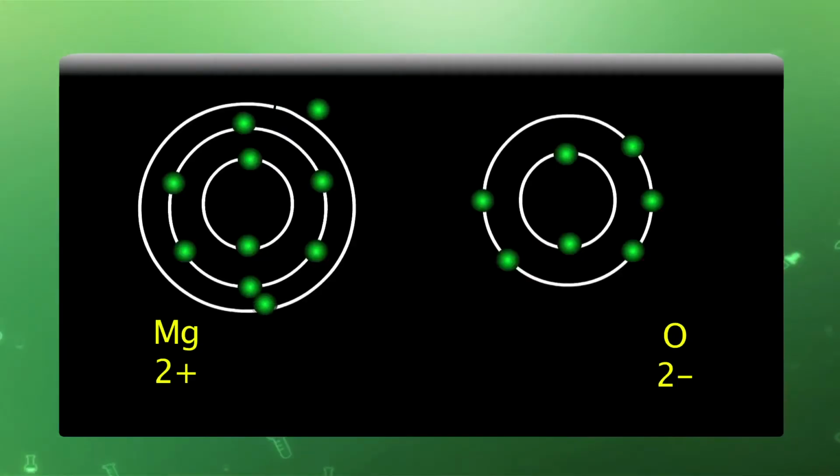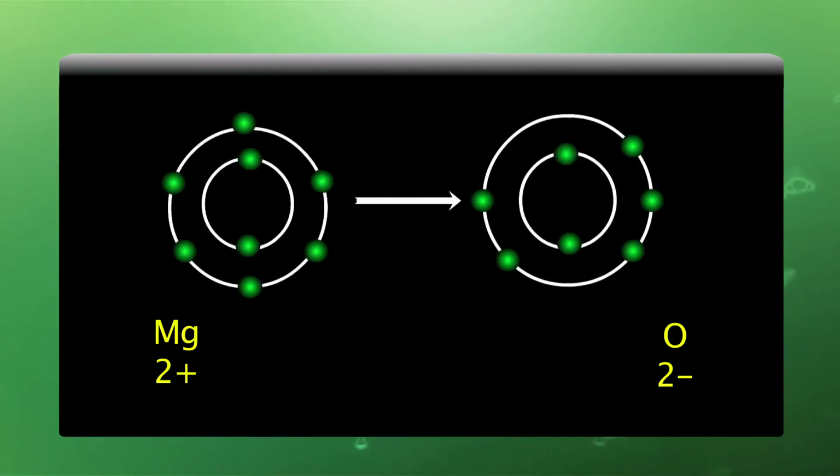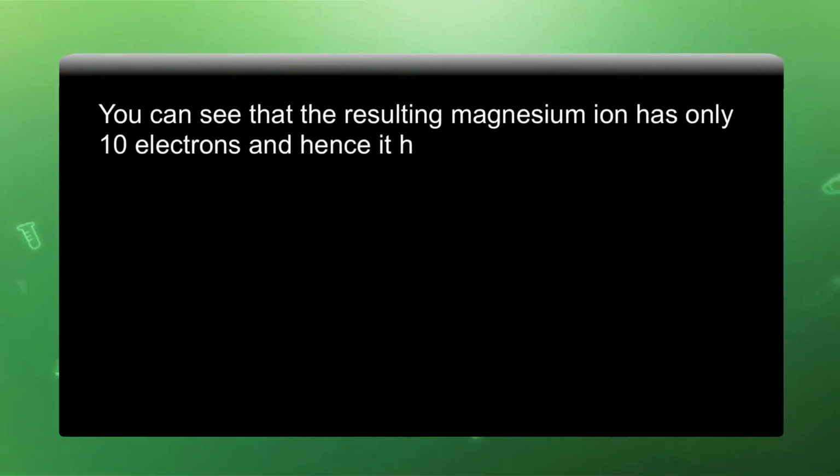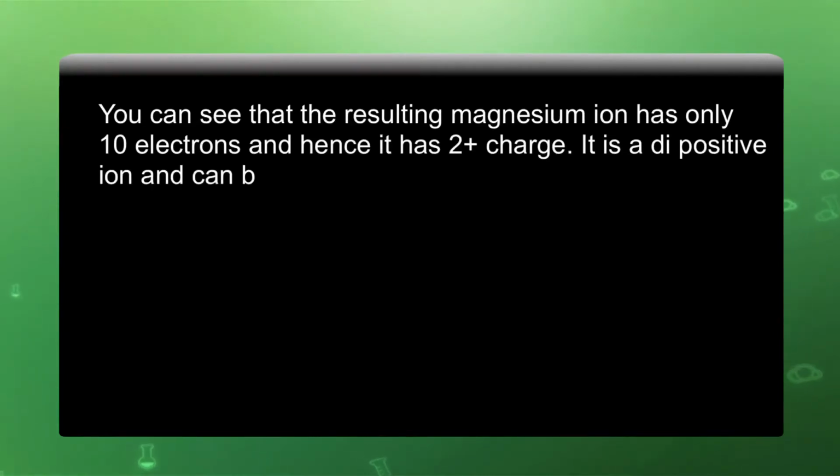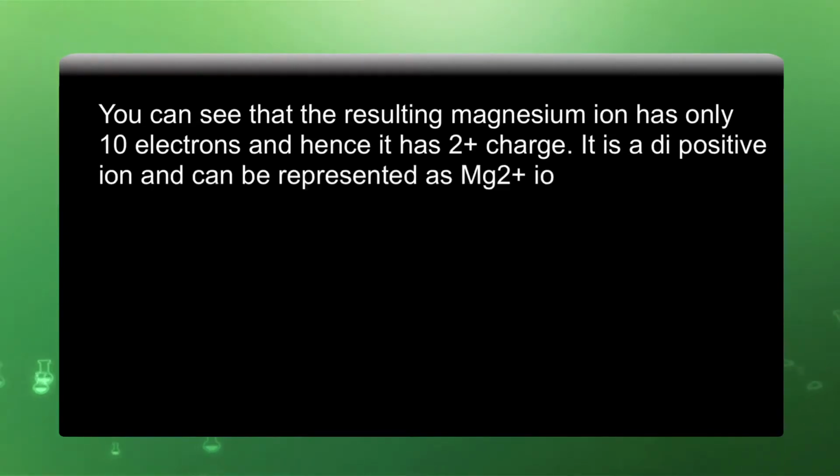So, this step indicates that magnesium releases 2 electrons and is converted to Mg2+, and the electronic configuration changes to 2,8. You can see that the resulting magnesium ion has only 10 electrons and hence it has a 2+ charge. It is a dipositive ion and can be represented as Mg2+ ion.